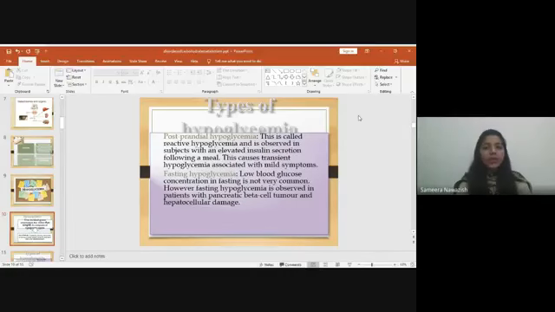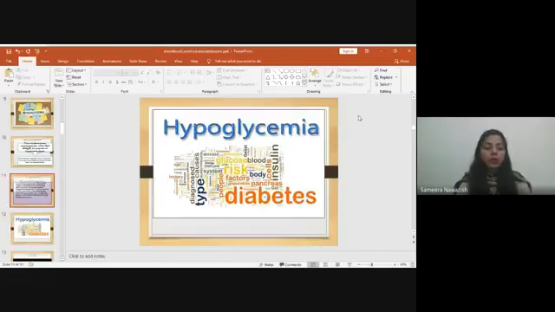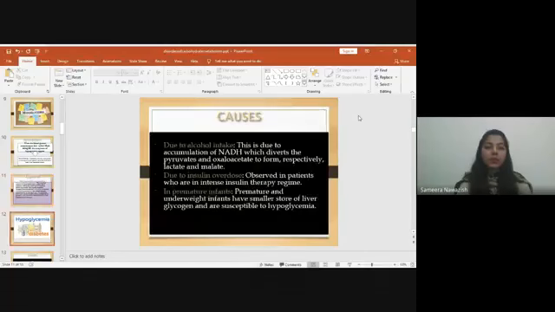Whereas postprandial hypoglycemia is common, especially transient hypoglycemia, and is very common in patients who have elevated insulin secretion, especially after a meal. So hypoglycemia has many features. Now, causes of hypoglycemia: alcohol intake.